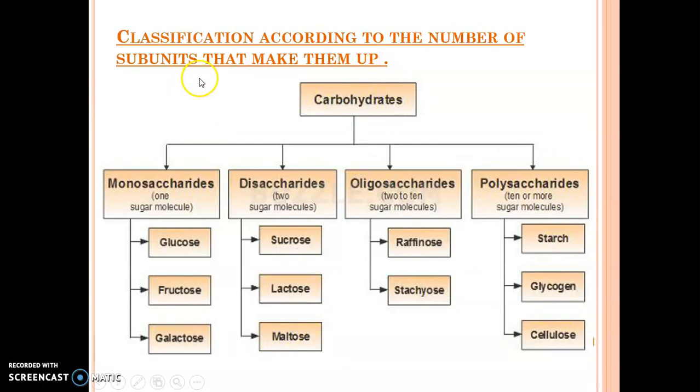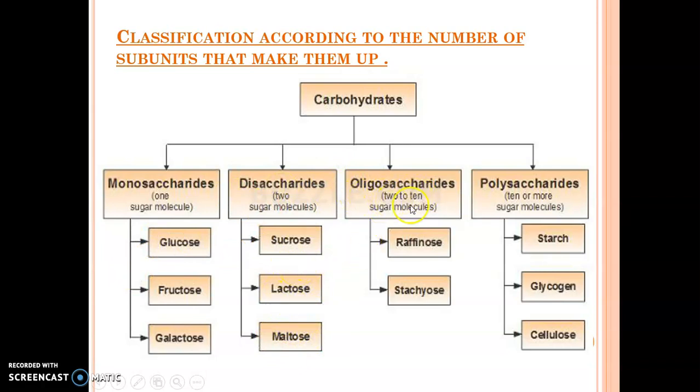So how do we classify the carbohydrates? According to the number of subunits that make them, we can classify carbohydrates. For example, we have monosaccharides. Mono means one, saccharide means sugar molecule. So if there is only one sugar molecule, then the sugar is a monosaccharide. And we have examples like glucose, fructose, galactose, mannose. There are many examples. Then disaccharide means two sugar molecules are joined together to form a single molecule of disaccharide. So sucrose, lactose, maltose, these are disaccharides. They are composed of two sugar molecules.